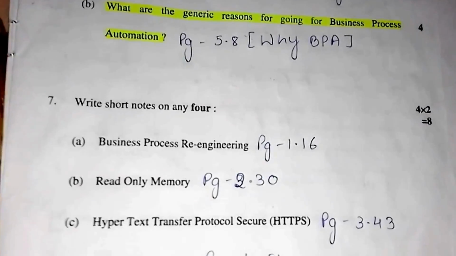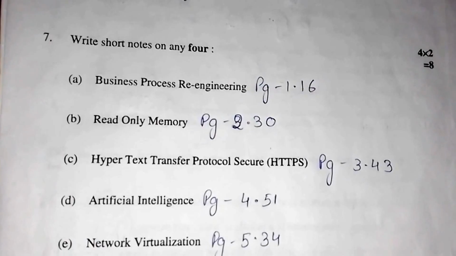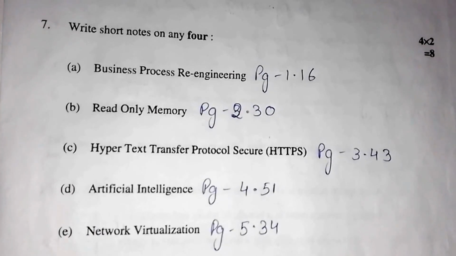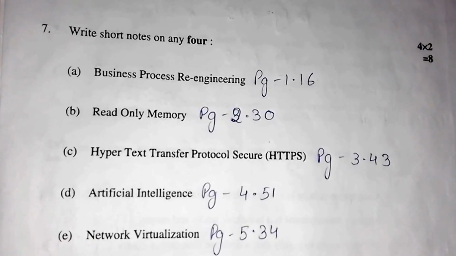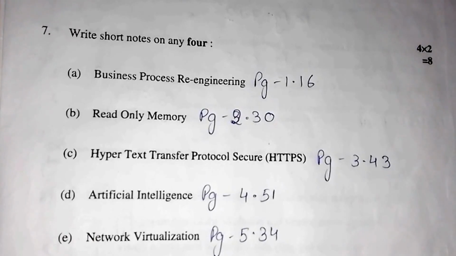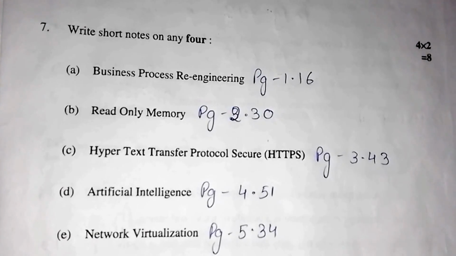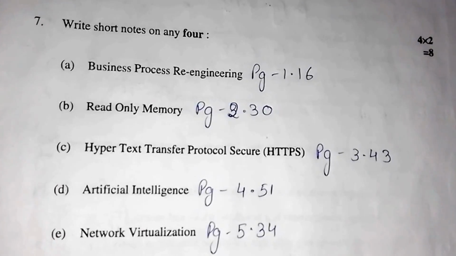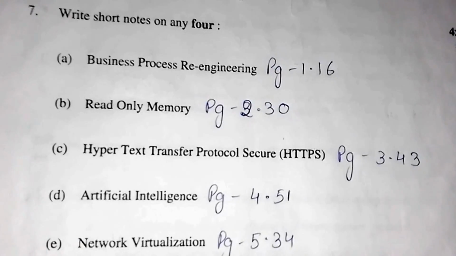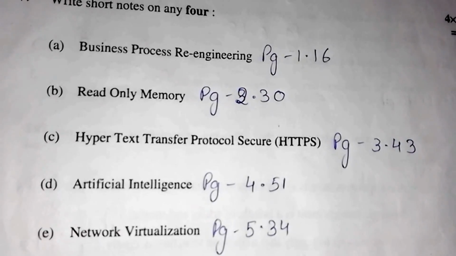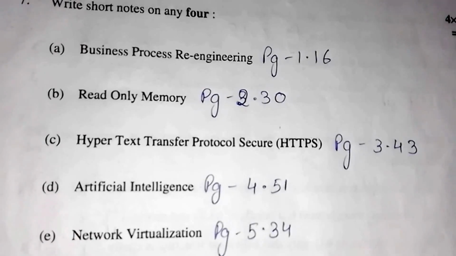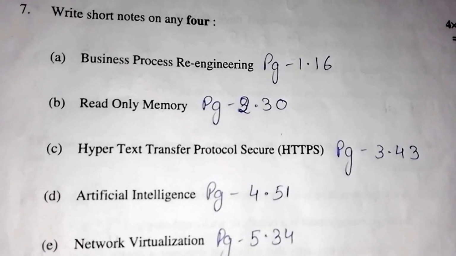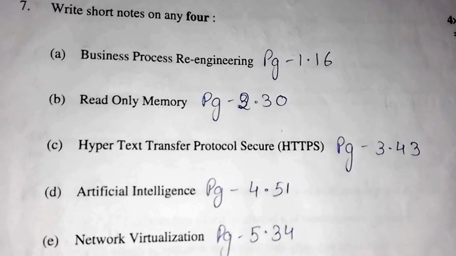Question 7 part A is business process re-engineering short note. Its answer can be found on page number 1.16. Question 7 part B is read only memory. Its answer can be found on page number 2.30. Question 7 part C is hypertext transfer protocol secure, HTTPS. Its answer can be found on page number 3.43. Question 7 part D is artificial intelligence. Its answer can be found on page number 4.51. Question 7 part E is network virtualization. Its answer can be found on page number 5.34.